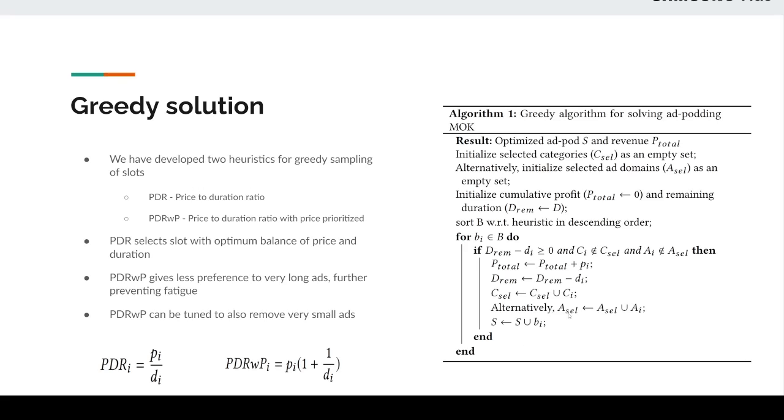So let's take a look at our greedy solution. We have developed two heuristics for greedy sampling of sorts. One is price to duration ratio, and the other one is price to duration ratio with price prioritized. PDR selects the slot with optimum balance of price and duration, while PDR WP gives less preference to very long ads, further preventing fatigue. PDR WP can be tuned to also remove very small ads. On the right is our entire algorithm, which starts with initializing the pod to adding these ads according to the different heuristics in a greedy fashion.